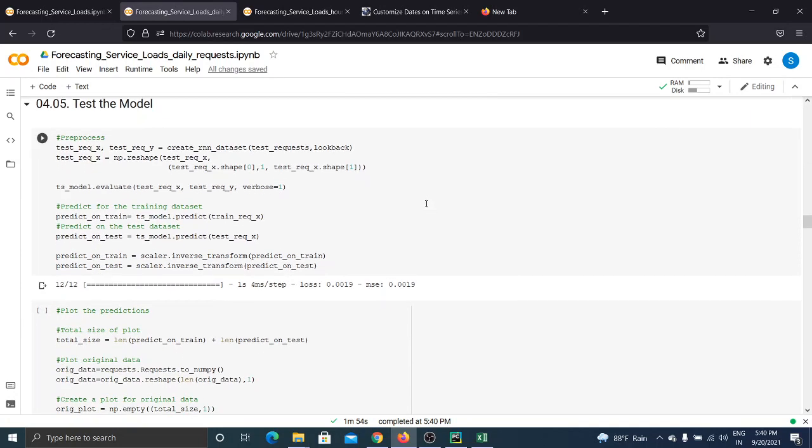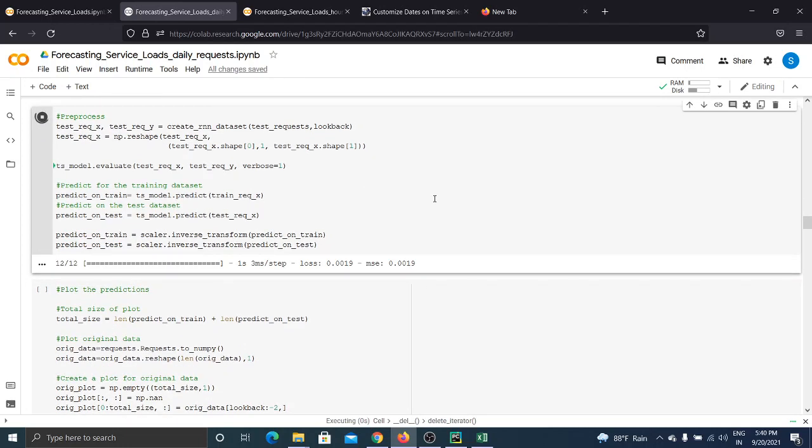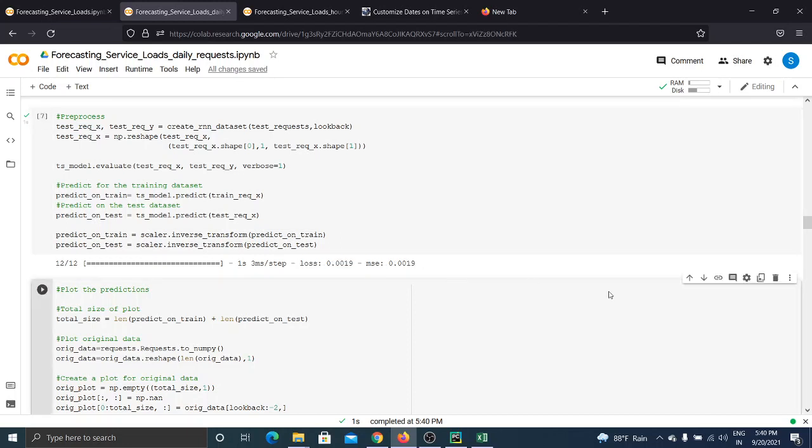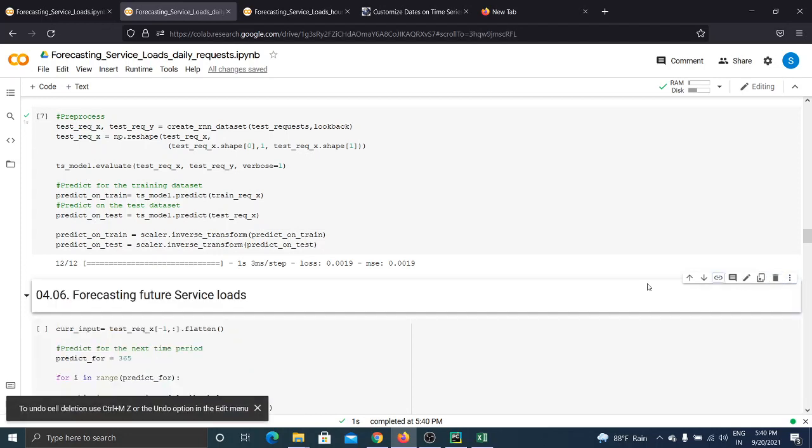So our model is trained and we will test what the accuracy of it is. We can see that the mean squared error is 0.0019 and the loss is also 0.0019, which is quite great. So the accuracy of our model is quite nice.